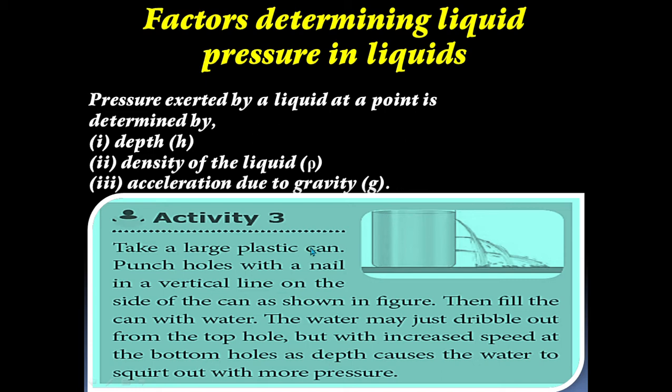Through this activity, we can easily understand these three points. Take a large plastic can, punch holes with a nail in a vertical line on the side of the can as shown in the figure. Then fill the can with water.